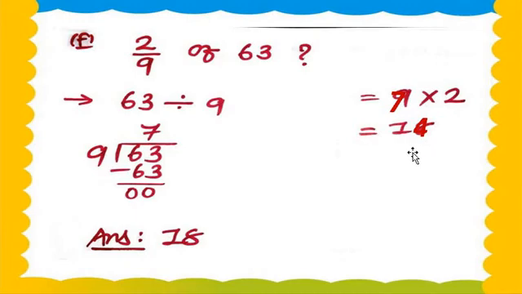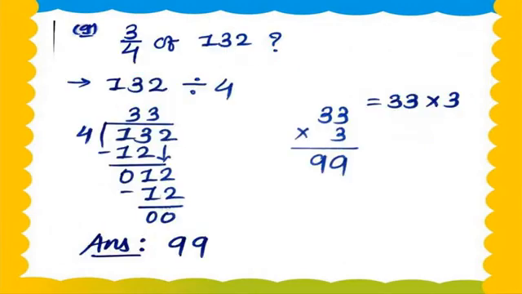I hope you have understood. So the answer is 14. 7 2s are 14. Understood, my dear students? I hope you all have understood. Now we move on to question number G. Let's check question number G: 3 upon 4 of 132.